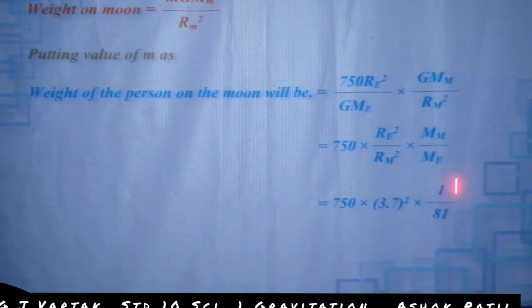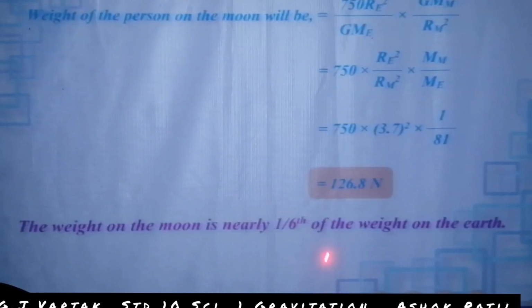Then multiplication and division, the answer will be 126.8 Newton. The weight on the moon is nearly 1 upon 6 times the weight on the earth.